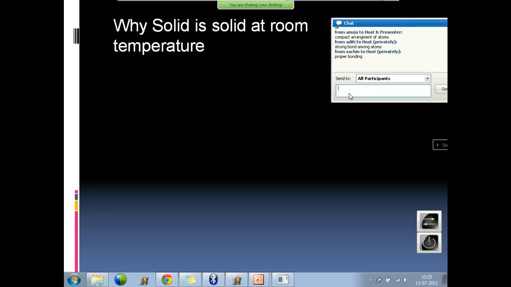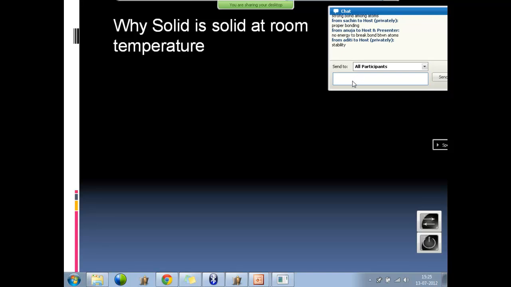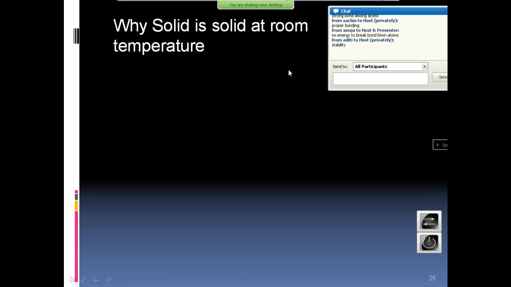Strong bonds, proper bonding. Yes, of course, bonding will be there. Come on, there are plenty of expressions for this. You can tell any option. Something about bond, something about energy, something about bond breakage, something about activation energy. Okay, no energy to break the bond between atoms. Okay, they are stable at room temperature. Yes, see, the online guys are leading. Offline, let's have a competition between offline and online. Let's see who is more active.